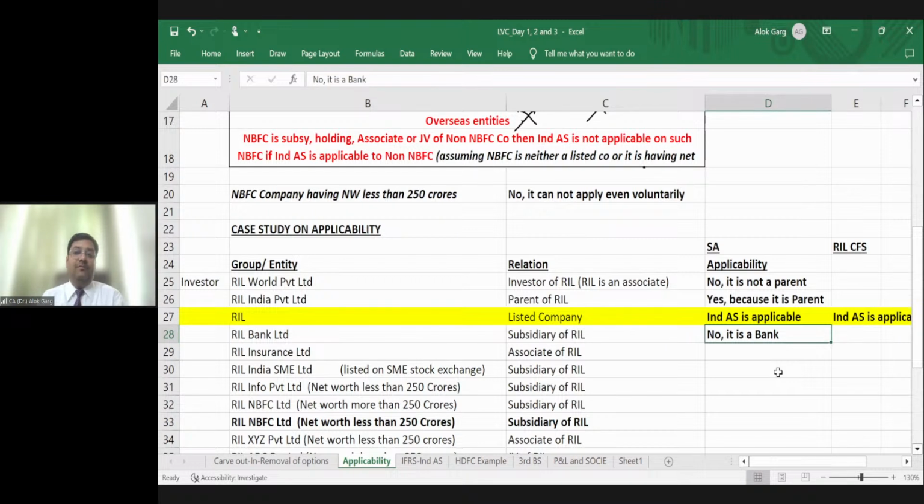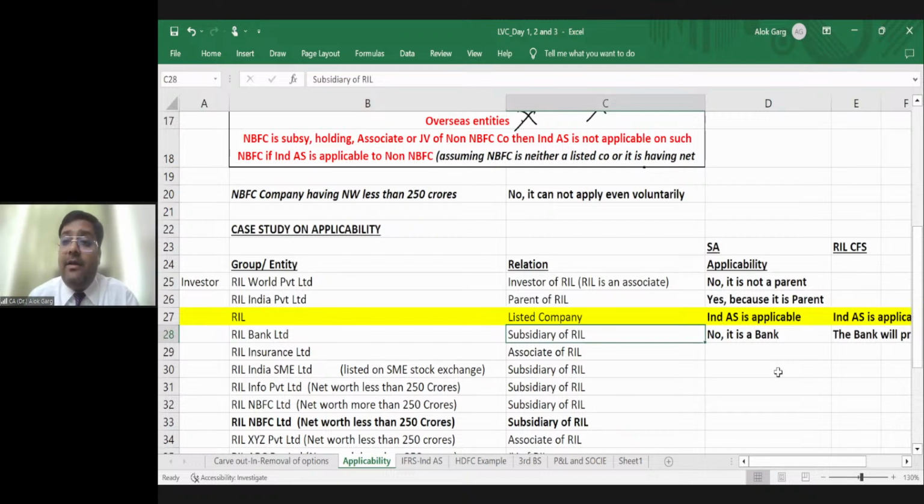Then what will this bank do? The bank will file its statutory accounts as per accounting standards, as per IGAP. But for consolidation purposes, the bank will prepare Ind AS accounts. The bank will prepare Ind AS financial statements only for RIL CFS. Let me show you the practical aspect of this. Let me show you a practical example here.